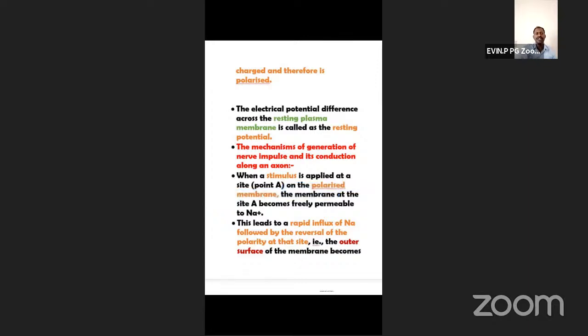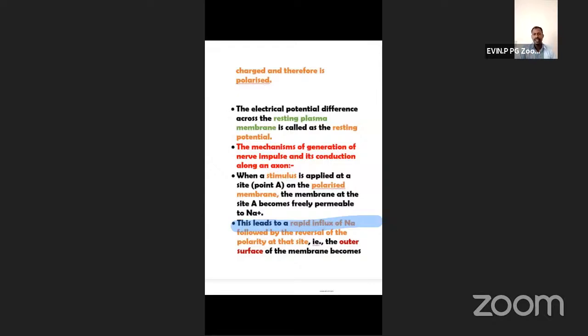So next, the A site becomes freely permeable to sodium whenever a stimulus is applied. If a stimulus is not applied, the sodium ion channel is blocked and will not allow entry. But if you apply a stimulus, that will open and allow the entry of sodium. So this leads to rapid influx, not slowly.